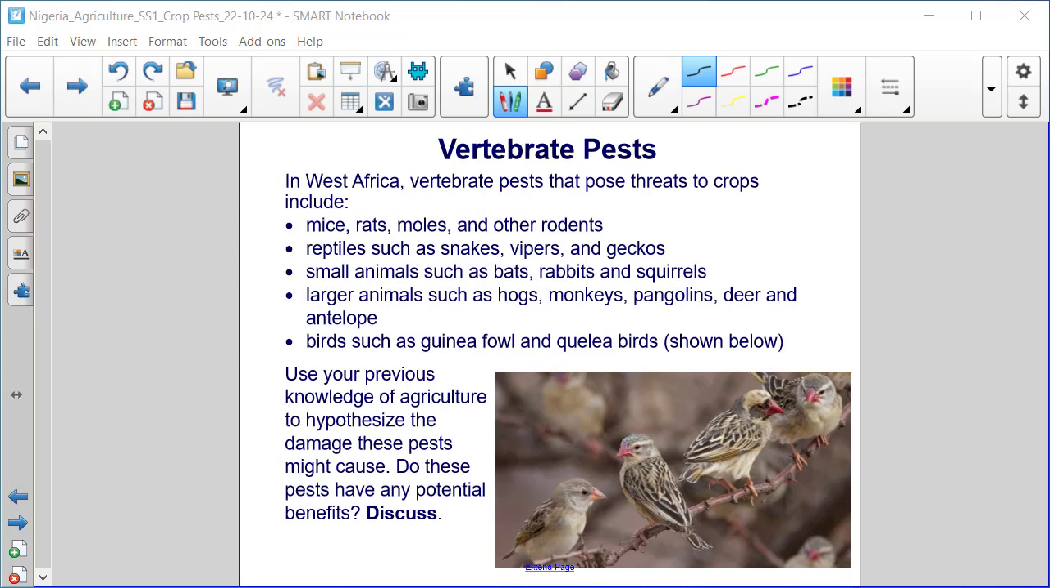Vertebrate pests. In West Africa, vertebrate pests that pose threats to crops include mice, rats, moles, and other rodents; reptiles such as snakes, vipers, and geckos; small animals such as bats, rabbits, and squirrels; larger animals such as hogs, monkeys, pangolins, deer, and antelope; birds such as guinea fowl and quelea birds, shown below. Use your previous knowledge of agriculture to hypothesize the damage these pests might cause. Do these pests have any potential benefits?